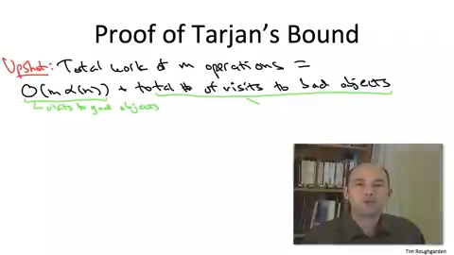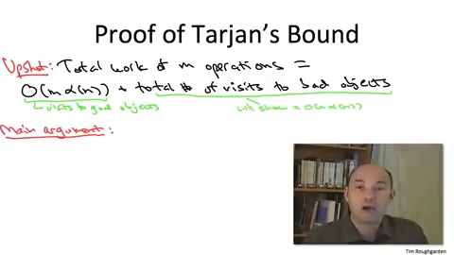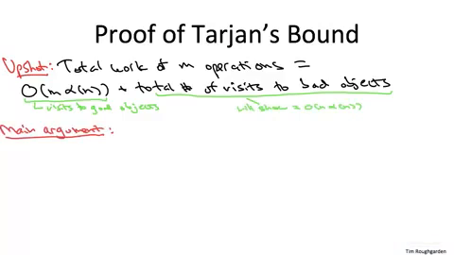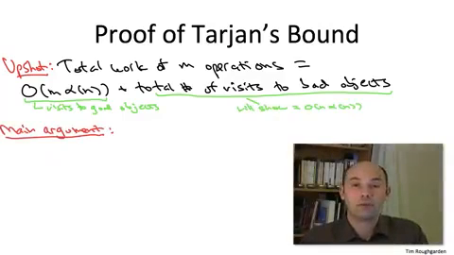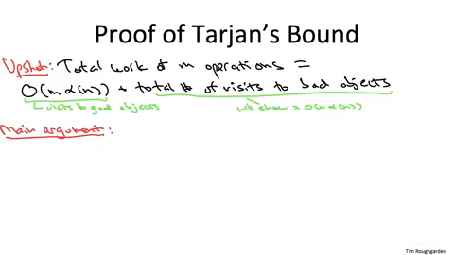What remains is to have a global bound on the number of visits to bad nodes. The argument will be to show that over an arbitrary sequence of M find and union operations, the total number of visits to bad nodes is bounded above by big O of n times alpha of n. So here is the crux of the argument. Here is why, when you do a visit to a bad node, the subsequent path compression massively increases the gap between that object's rank and the rank of its parent.